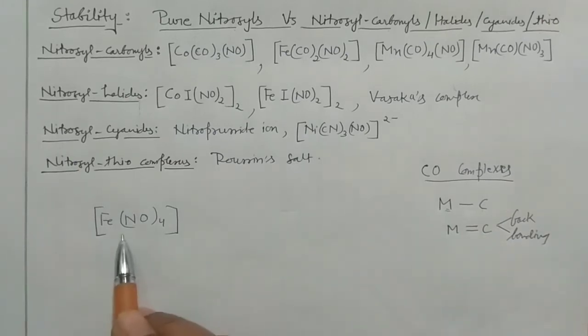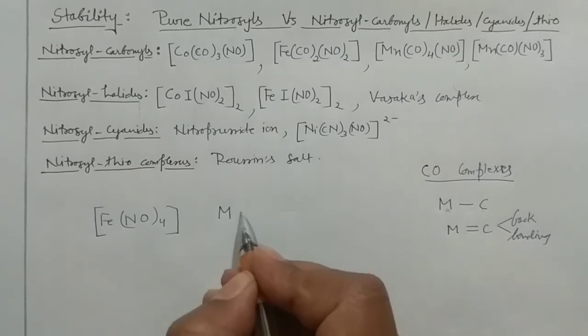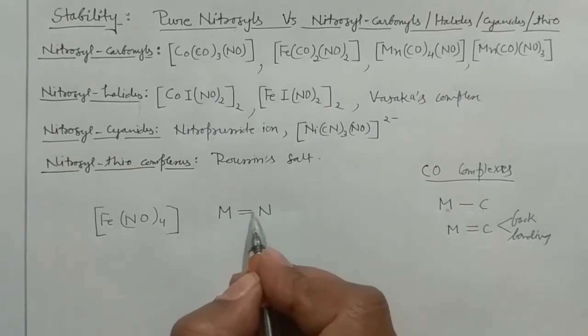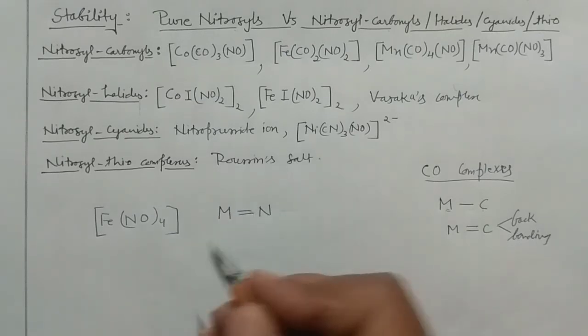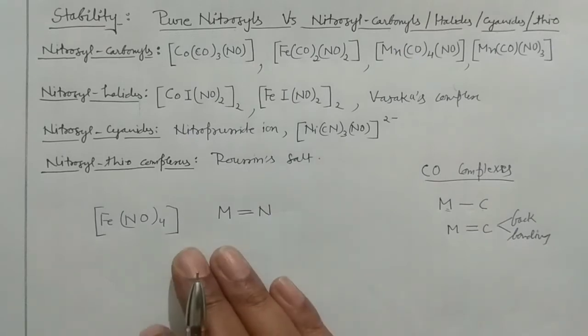Similarly, if you are talking about the stability of the nitrosyl, then there should be a metal nitrogen double bond, and when they have the double bond character, their stability increases. First of all, you should understand this particular point, and after that I am coming to the very important point.